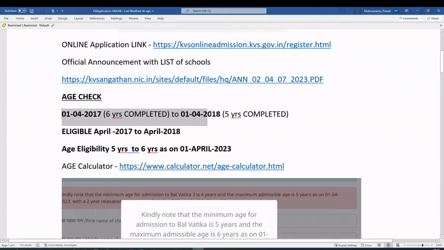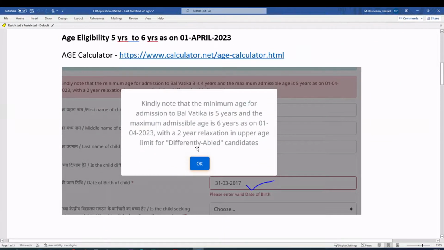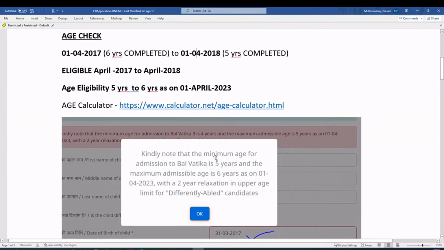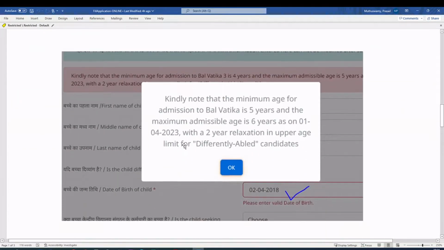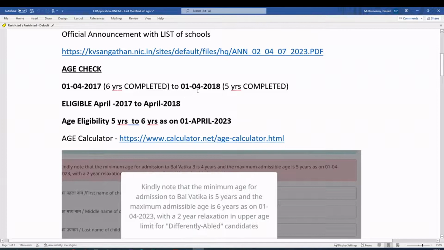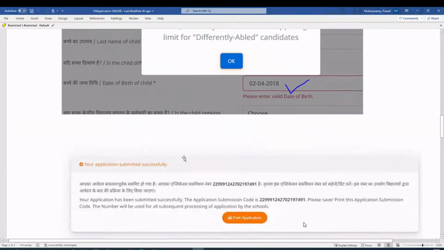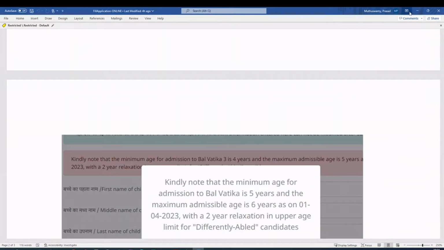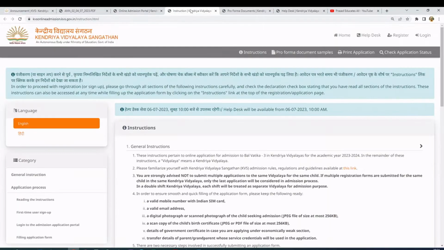When we go and start filling the application, both these dates are accepted, and a date below this or higher than this is not accepted. If you see, I entered 31/3/2017, and this date is not accepted here. And if you see, the date 2/4/2018, above the upper age limit, is also not accepted and shows an error. Okay, other things I'll show you.